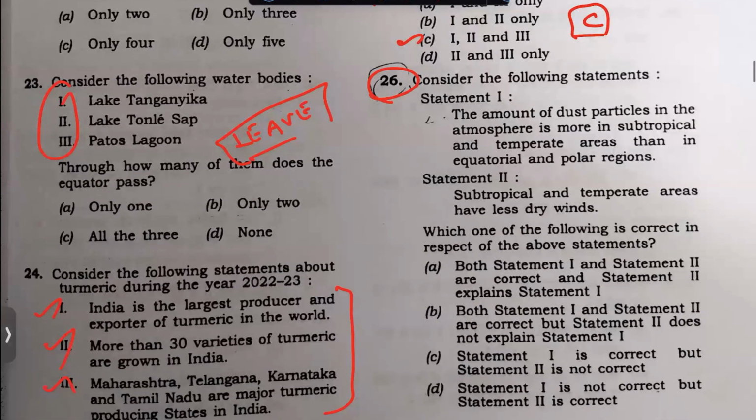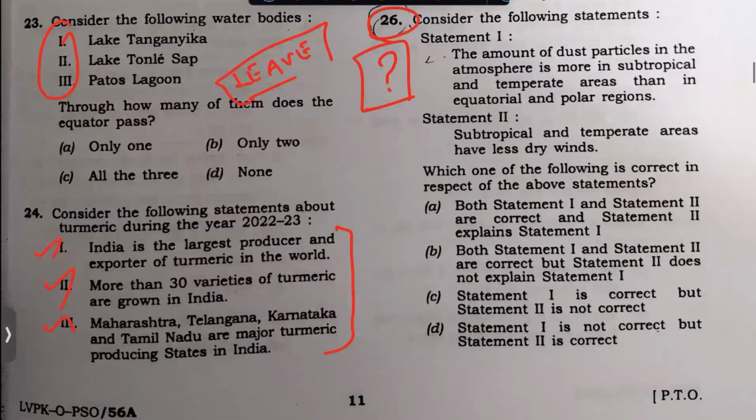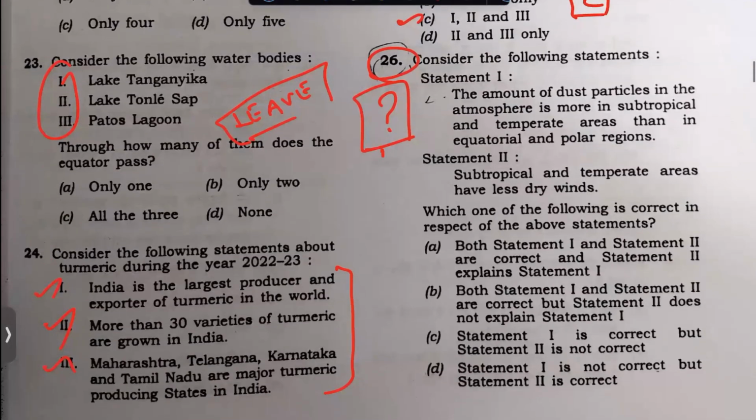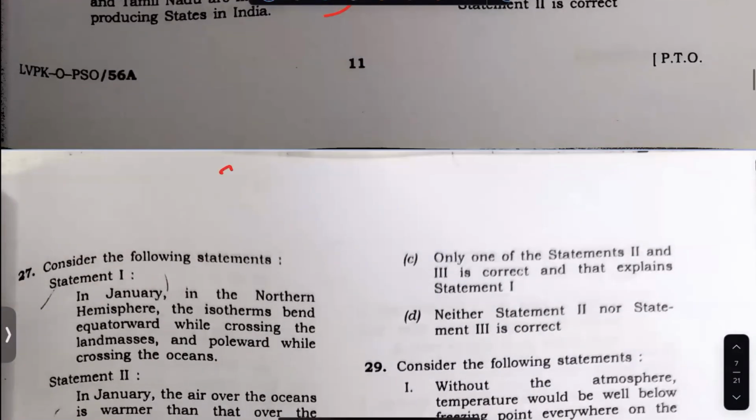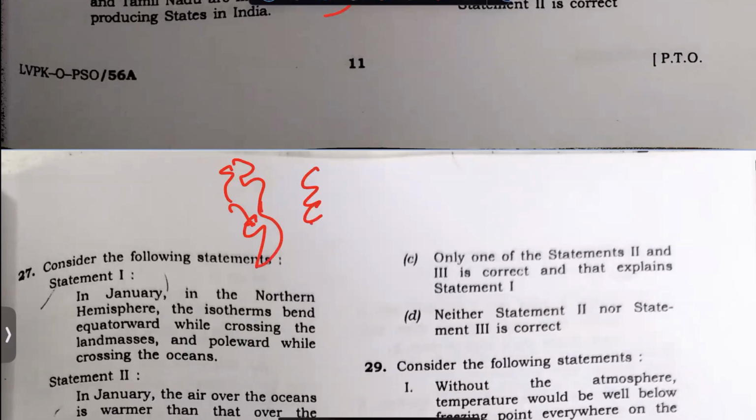The amount of dust particles, this is a tough question for me. For the explanation of these kinds of questions, I will put it in the next or the detailed analysis video which I'm going to give. This is a question where you should draw the map and maybe solve.